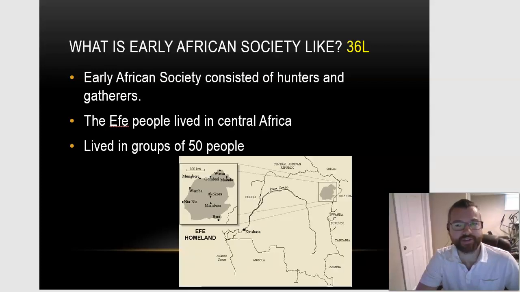So early African society consisted of hunters and gatherers. The Efe people were one of the earlier groups that were hunters and gatherers, and this group of people lived in groups of around 50 people. If you look at the map on the slide, you can see where they were located and where their homeland was in Africa.